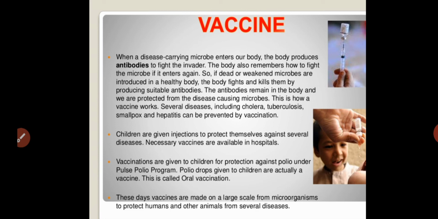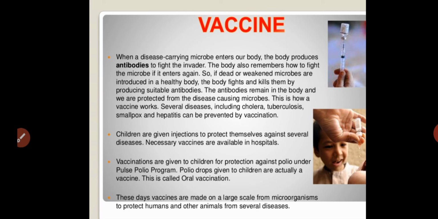Several diseases, including cholera, tuberculosis, smallpox and hepatitis, can be prevented by vaccination. Using vaccines to prevent these diseases is what we call vaccination.